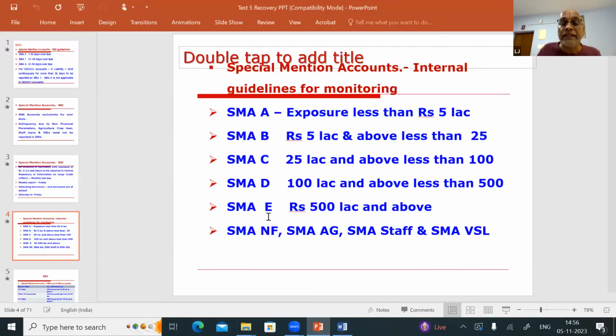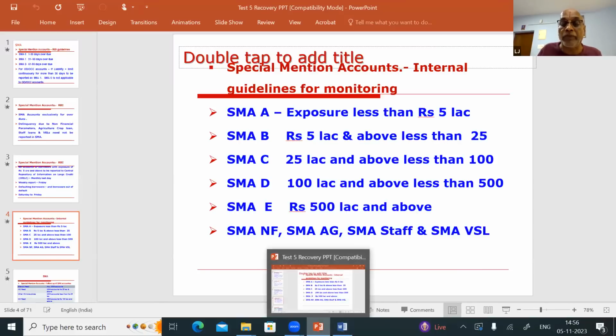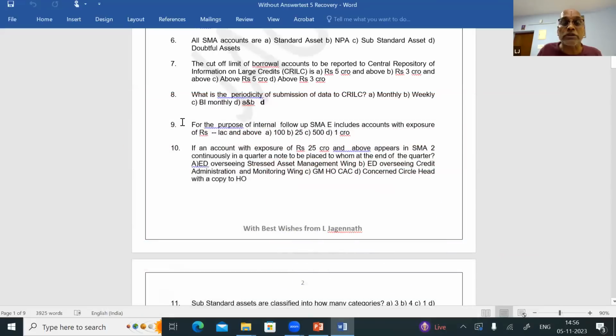Yes, SMAE exposure of rupees 5 crores and above, that is 500 lakhs and above. So the answer is C. Question number 9, answer is C.